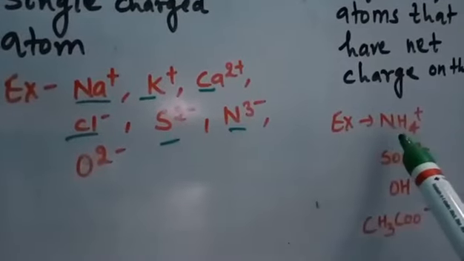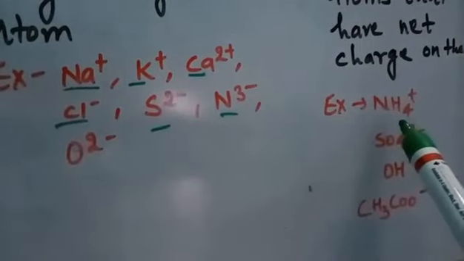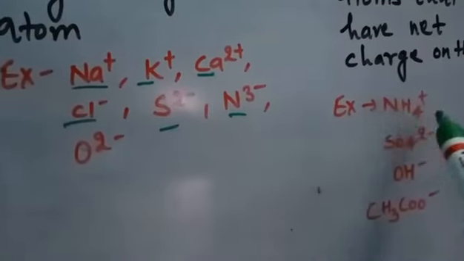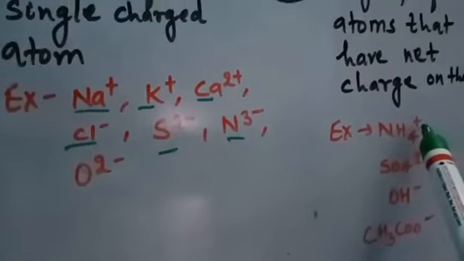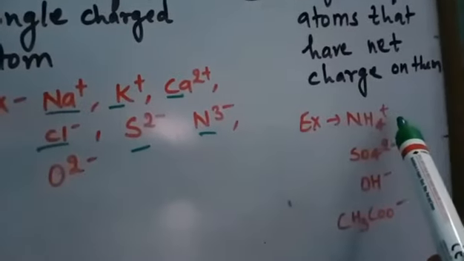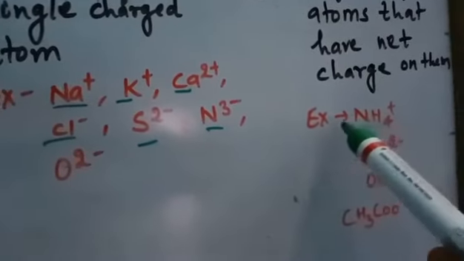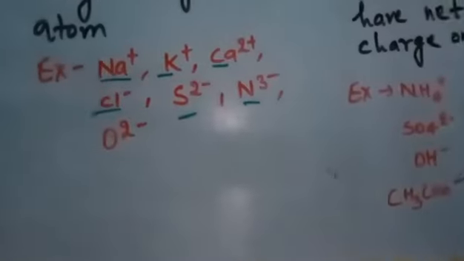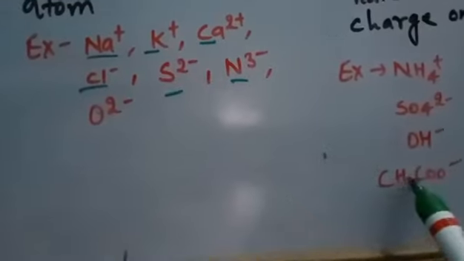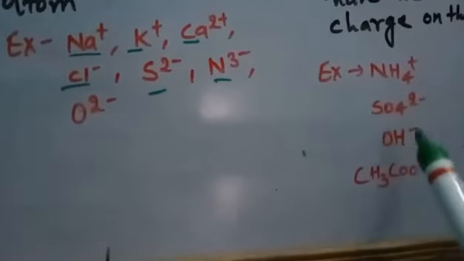Here we can see this is an ammonium ion. It is a group of atoms actually, and it consists of one net positive charge on it. I have written also sulfate ion, hydroxide ion, acetate ion. These are all the examples of group of atoms having net charges on them.